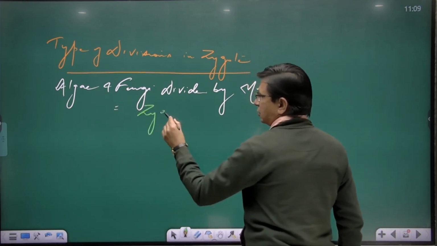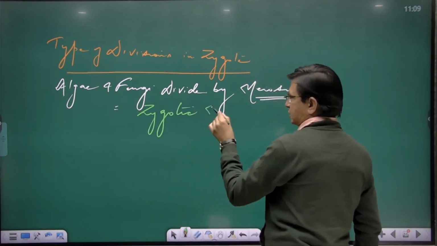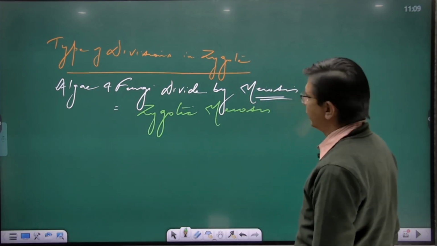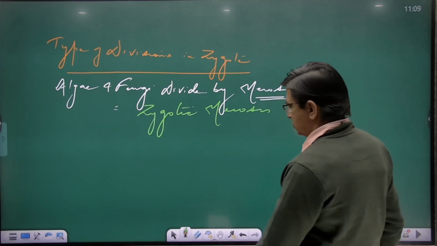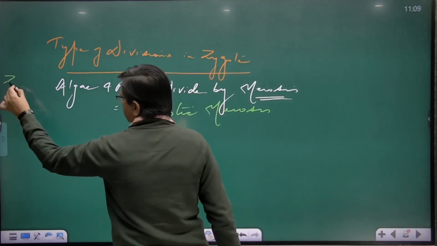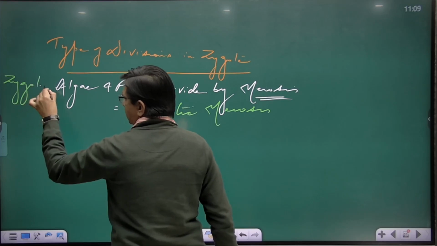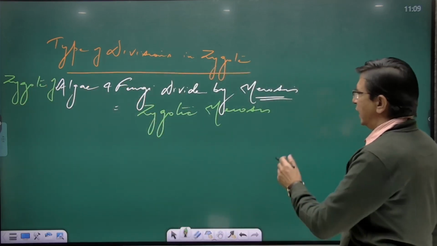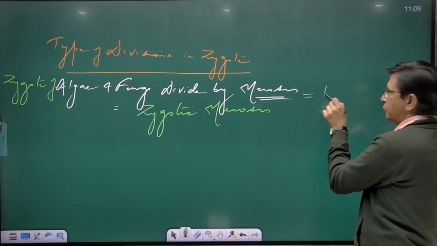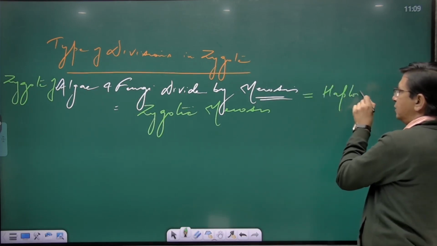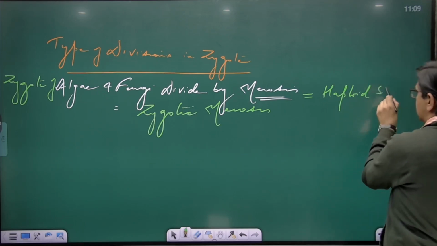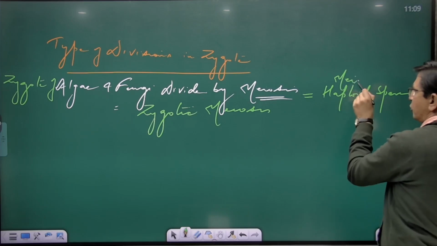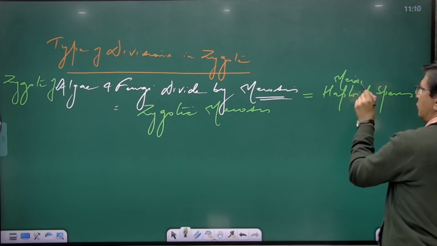Therefore, zygotic meiosis. Algae and fungi divide by, I should write, zygote of algae and fungi divide by meiosis, and they produce what? They produce haploid spores. Sometimes they are called, because they are produced by meiosis, they are also called meiospores.